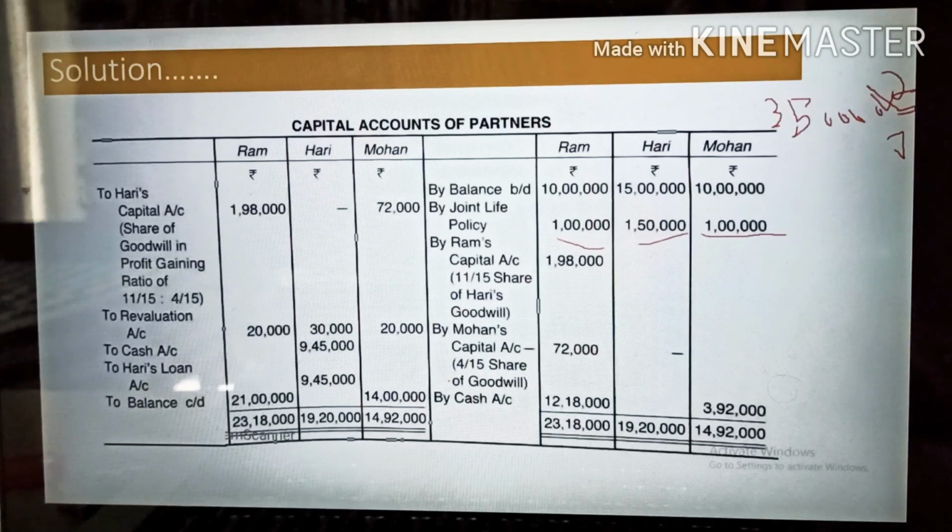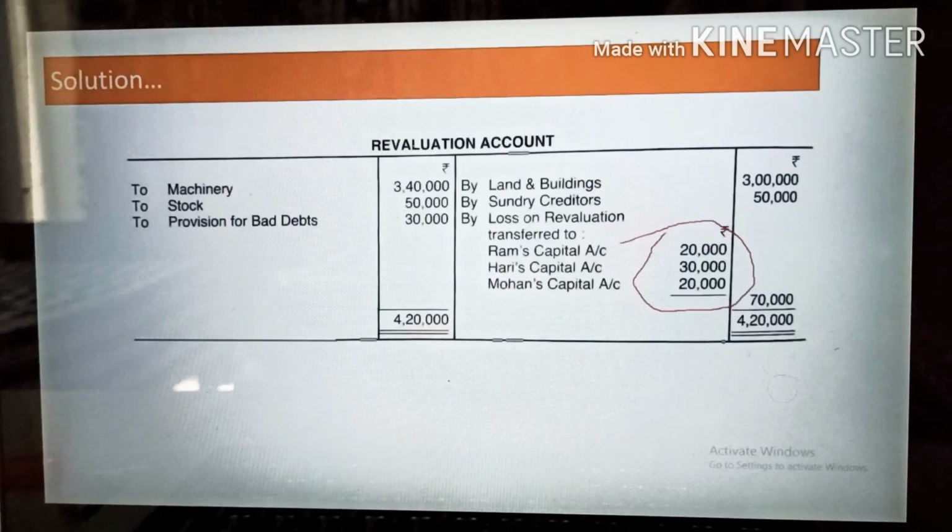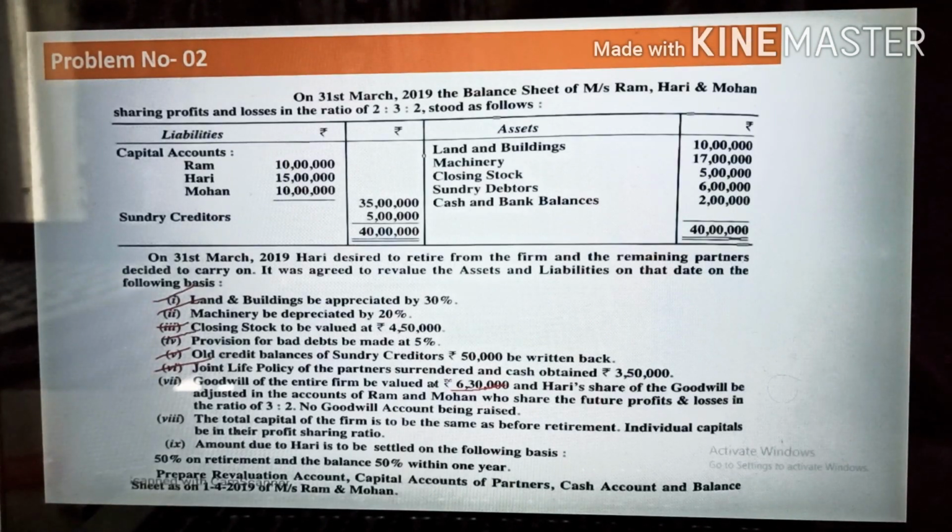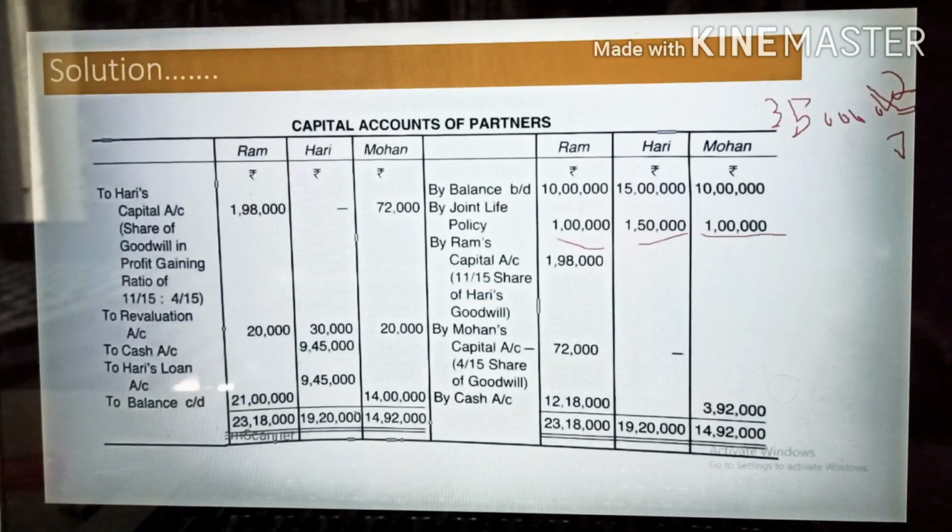6,30,000 is the entire goodwill of the firm. And for who is retiring here, Hari, the ratio is 3/7. First you find 3/7, so the total amount will come to 2,70,000 for Hari. This 2,70,000 amount will be distributed among, they will share.